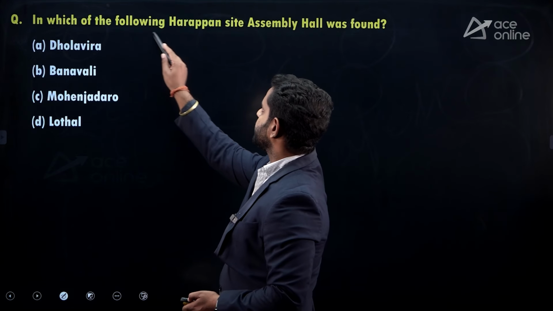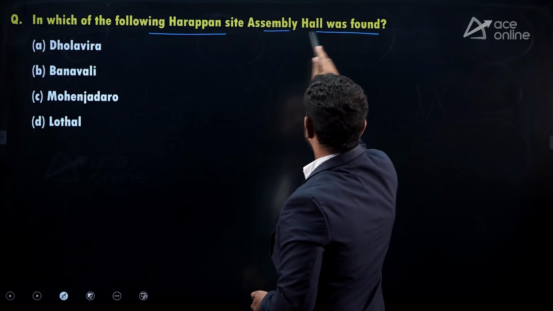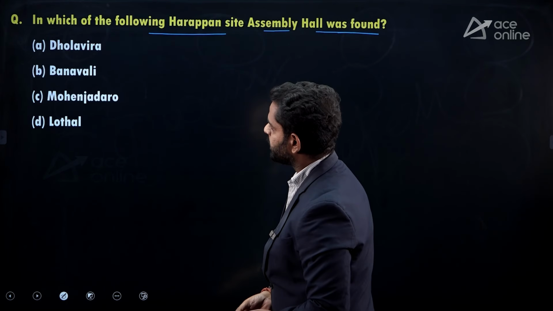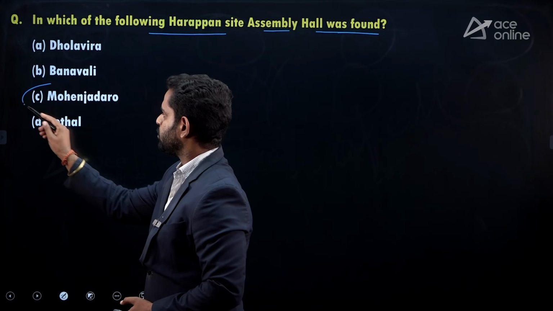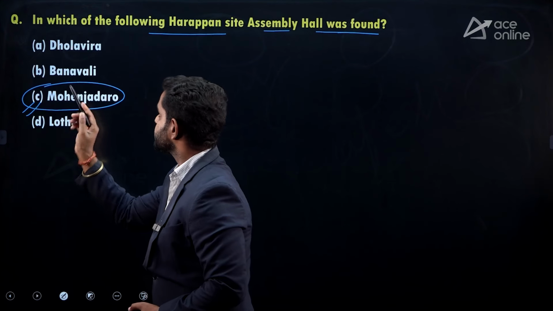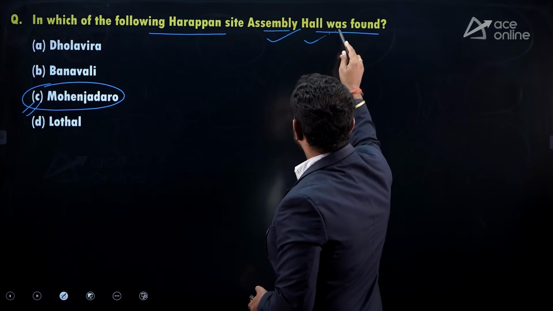In which of the following Harappan sites was an assembly hall found? Four options are here: Dholavira, Banawali, Mohenjo-daro and Lothal. The correct option is option C, Mohenjo-daro. Mohenjo-daro is the site where the assembly hall was found.